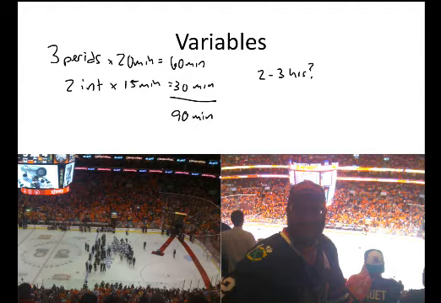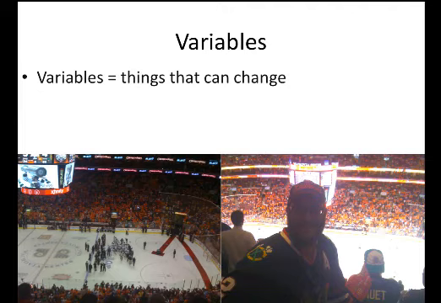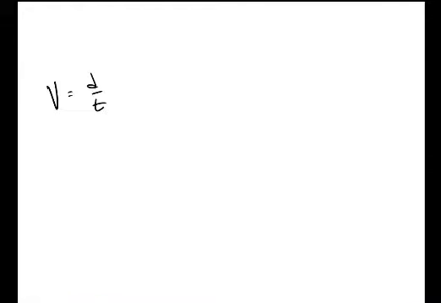So a variable simply is anything that can change. Even though a hockey game is supposed to be about 90 minutes, including your intermissions, even the intermissions can change. They're supposed to be about 15 and a half minutes, but they can go longer if it's a nationally televised game. So just like a hockey game, variables are anything that can change, just like the time in a hockey game. So let's talk about why we're going to rearrange equations.